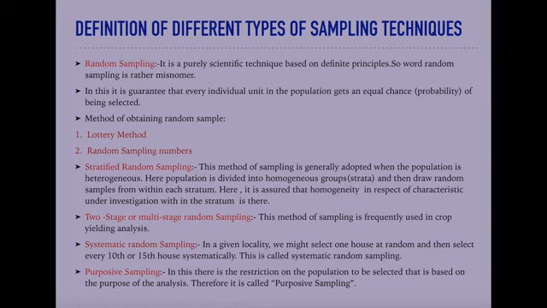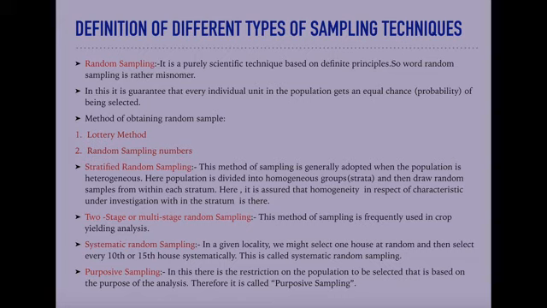The second method of sampling is stratified random sampling. This method of sampling is generally adopted when the population is heterogeneous.